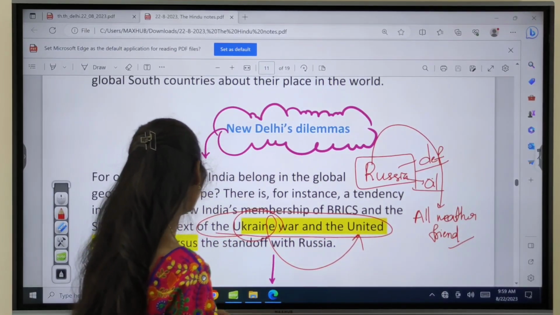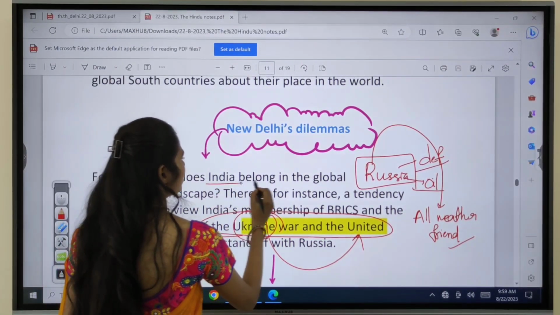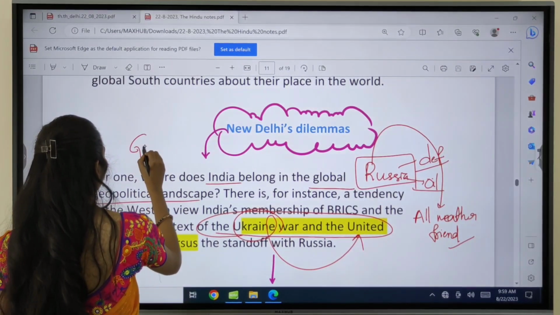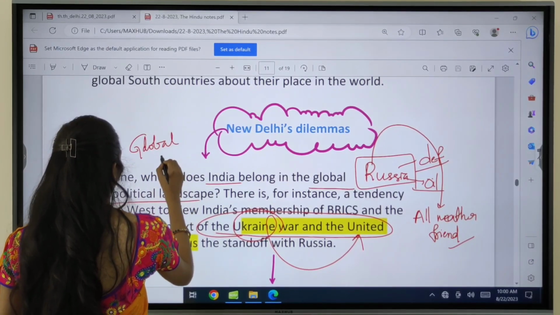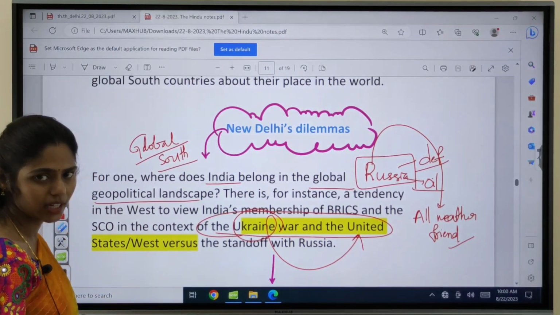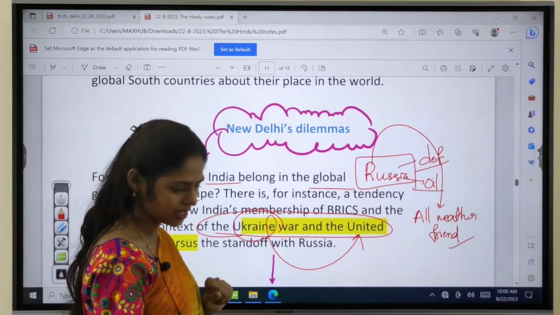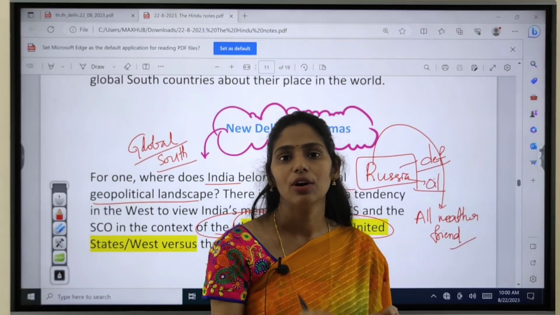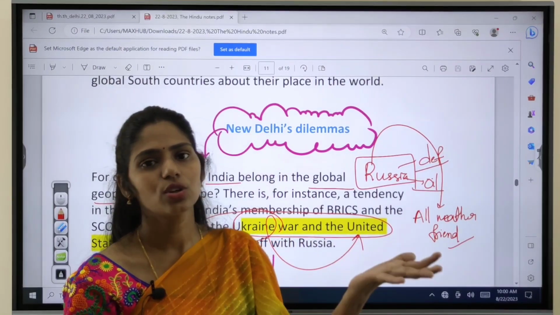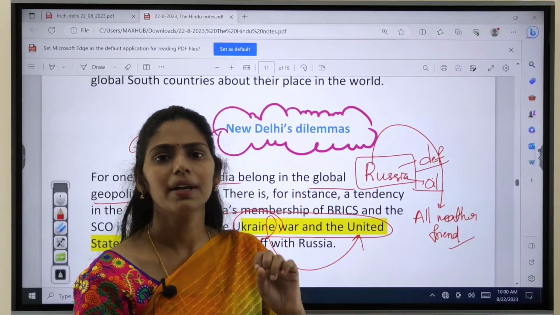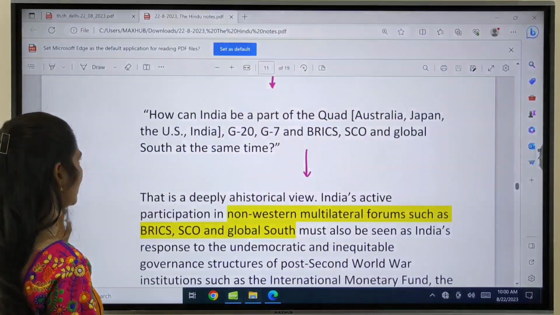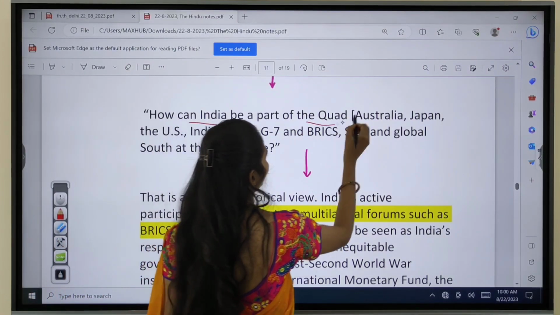So here the author asks whether India belongs to the global geopolitical landscape or not, because India is part of the Global South. Now the new concept called Global South has come into emergence, correct? India is a part of that Global South, but in this Global South, the USA is not part. Because of this, whether India is aligned towards the Global South or towards the USA is a big question now.